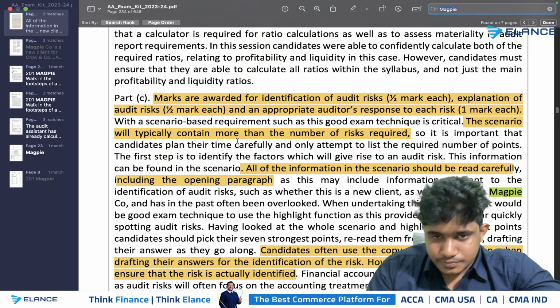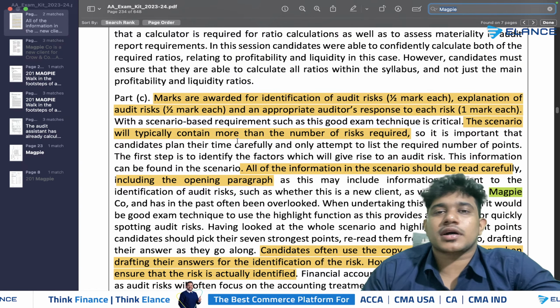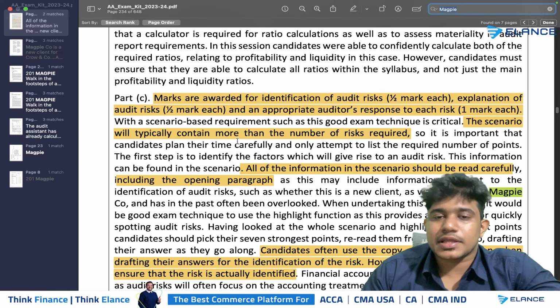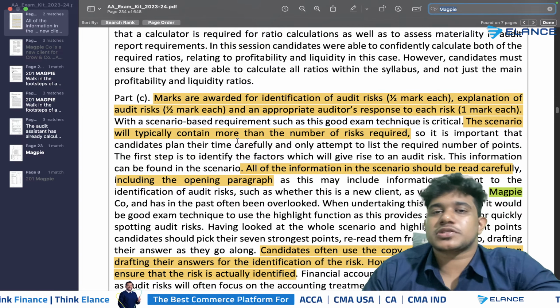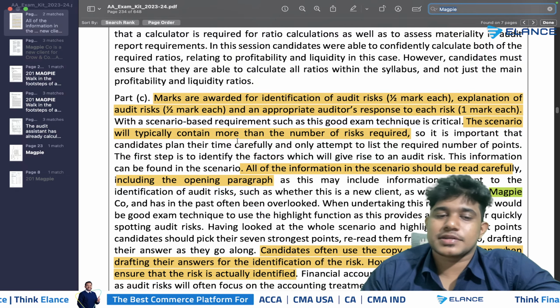In addition to that, make sure that you are also properly going through the opening paragraph, because when it comes to the risk area, the opening paragraph will also be very important, as there will be risks in the opening paragraph as well. Especially it may be mentioned in the opening paragraph that it's a new client, so that should also be properly considered.